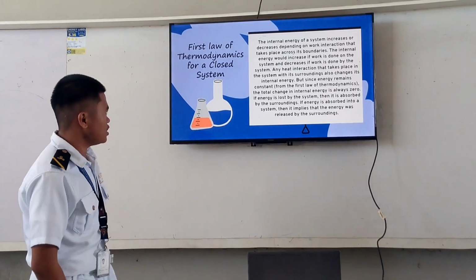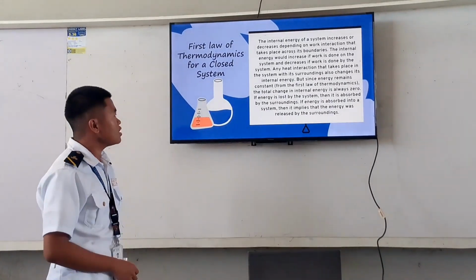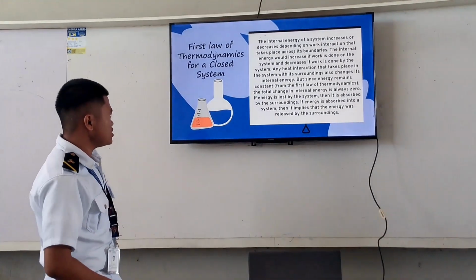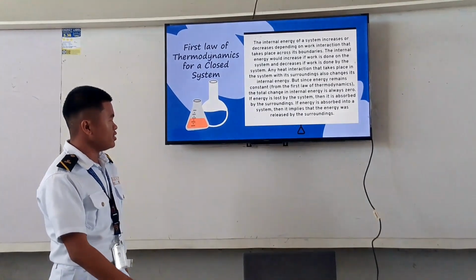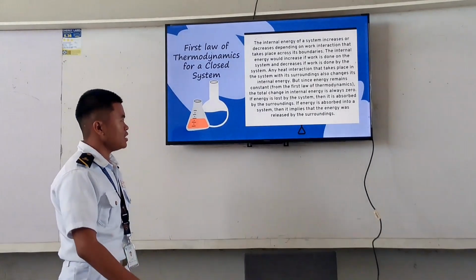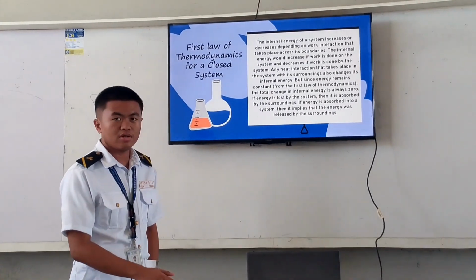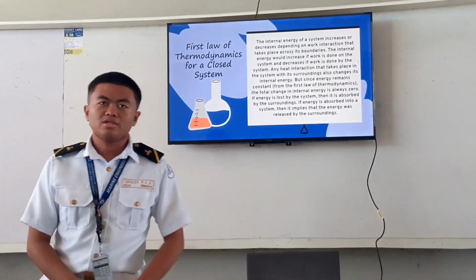But since energy remains constant by the first law of thermodynamics, the total change in internal energy is always zero. If energy is lost by the system, then it's absorbed by the surroundings. If energy is absorbed into a system, then it implies that energy was released by the surroundings.